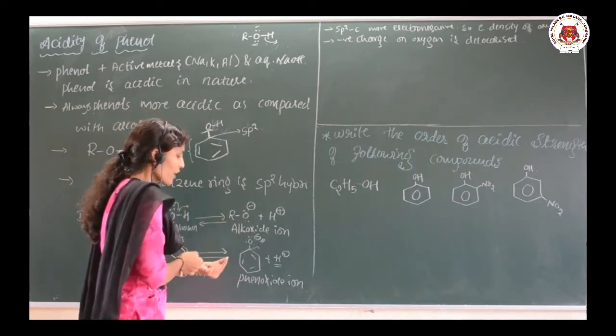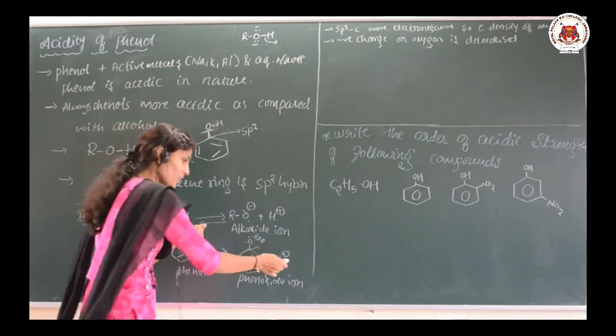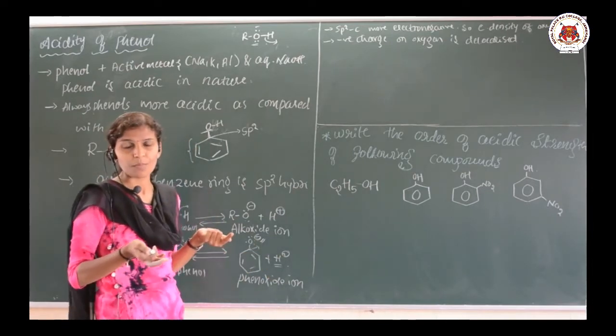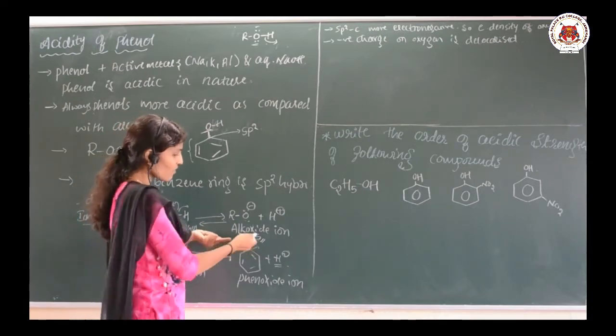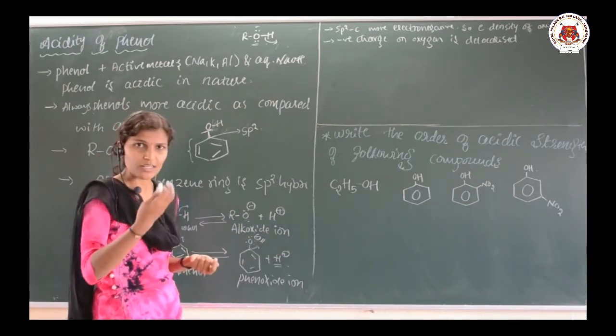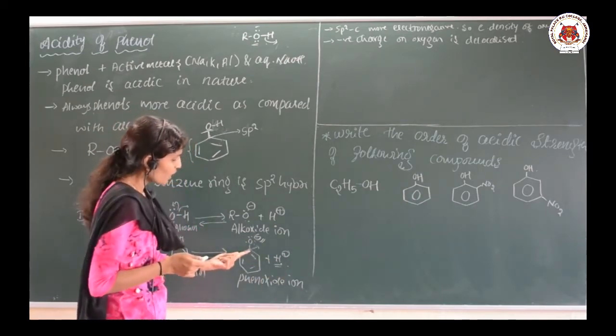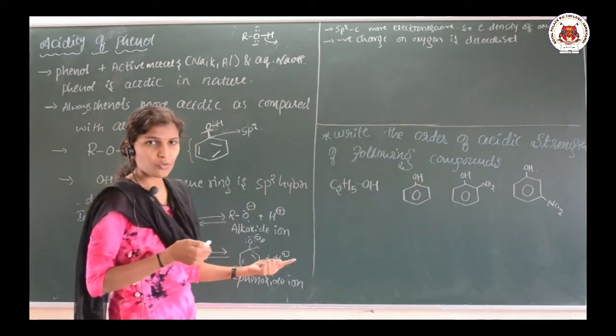If the electron density on the oxygen decreases, does it have the tendency to drag this H plus? No. Because the negative charge is less, it can easily leave its H plus, it can easily donate its H plus, because the sp2 hybridized carbon is more electronegative.